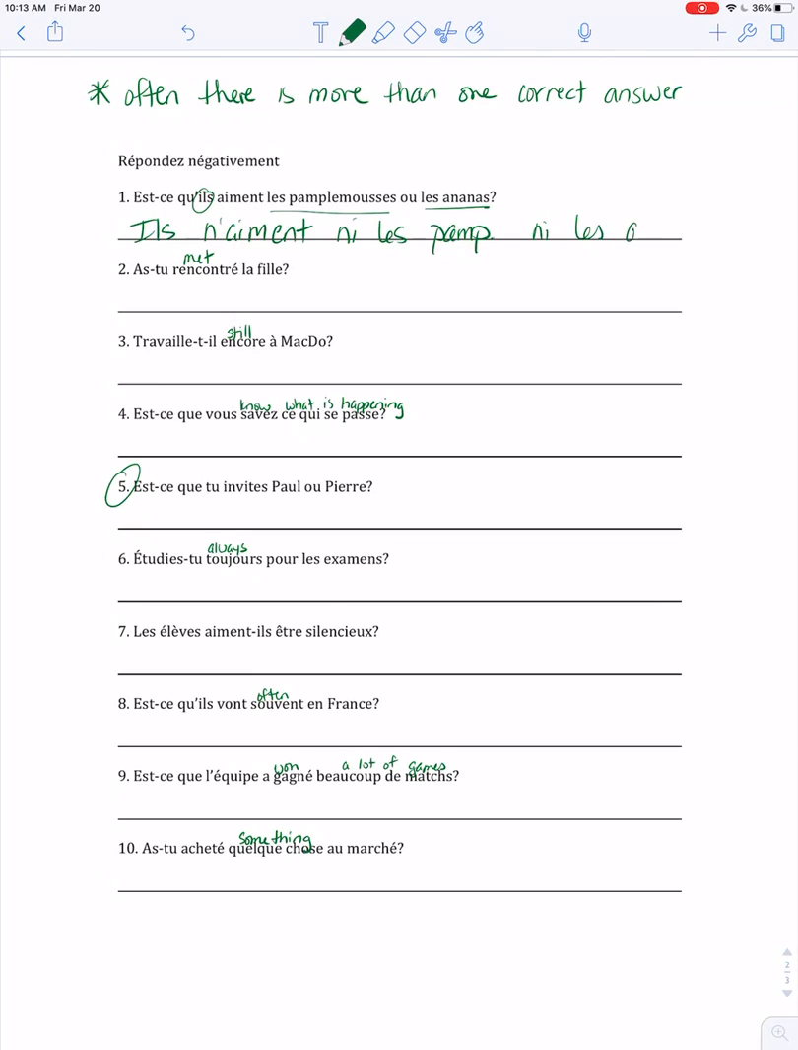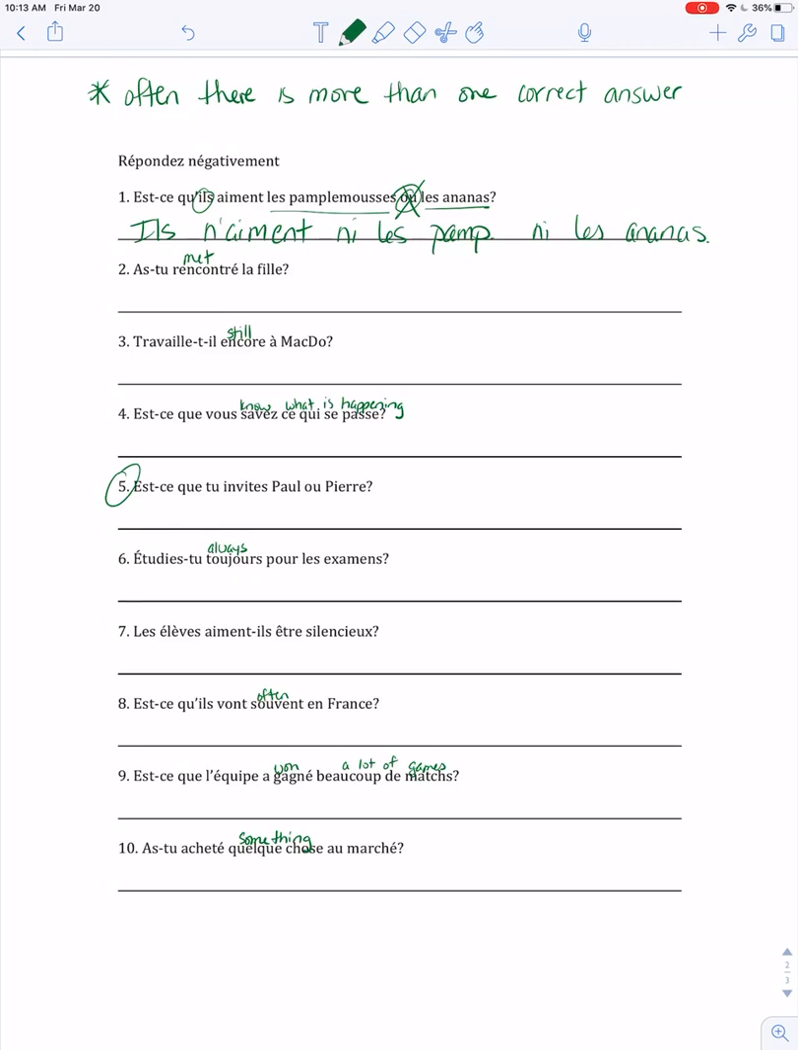Ni les ananas. A common mistake here is that people tend to keep the ou in their answer, but that would be like saying they like neither grapefruit nor or pineapple. So you want to make sure when you answer with ne ni ni that you take the ou out of your response. Now you could also use ne aucun in this case, and you could say il n'aime aucun fruit. They don't like a single fruit. So that's what I mean about having more than one correct answer. The ne ni ni is the more obvious answer, but there are other ways you could answer it.